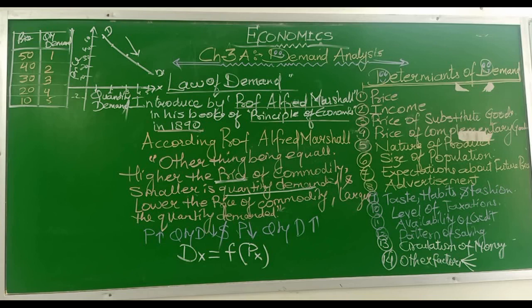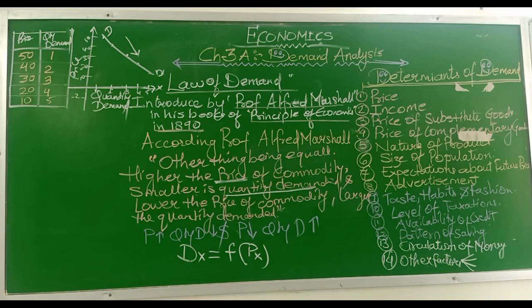Then we have discussed the demand schedule. In the demand schedule, we have seen that there are two columns, one is the price, the other one is the quantity demand. As the price of chocolates increases, quantity demand decreases. As the price of chocolate decreases, quantity demand increases. That means we have seen an inverse relationship between price and quantity demand.